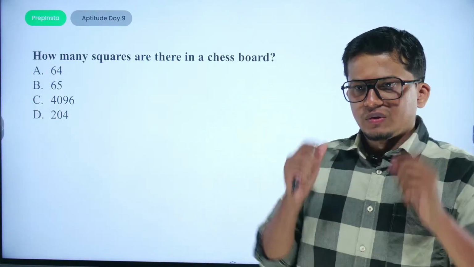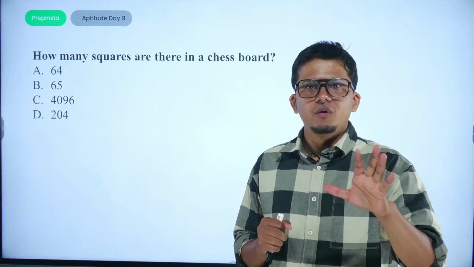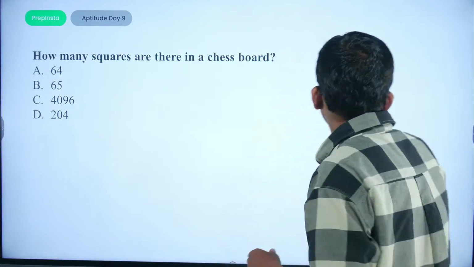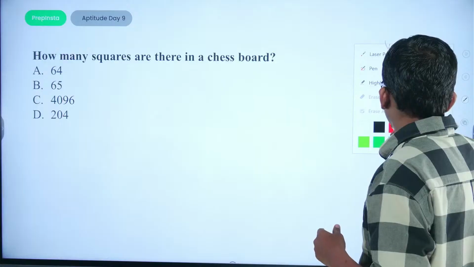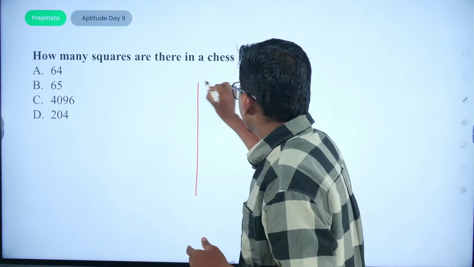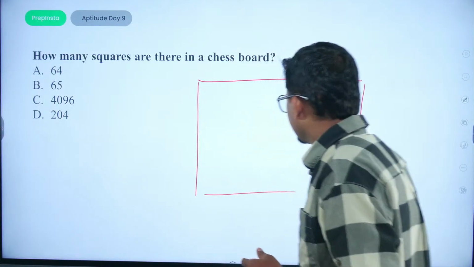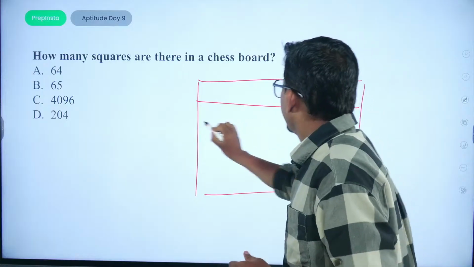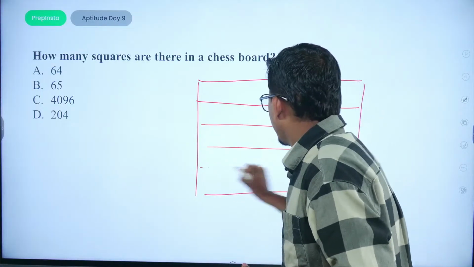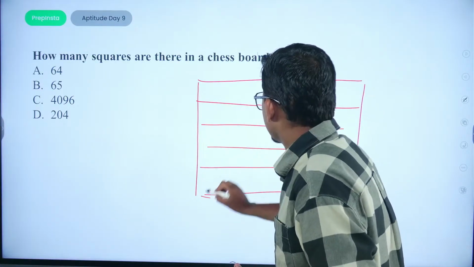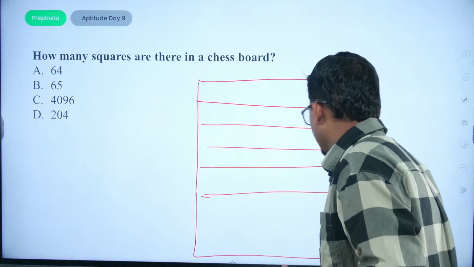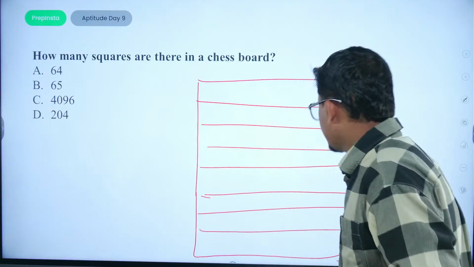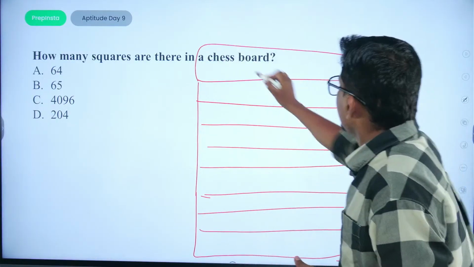Okay. So the right answer would be 204. 64 won't be the answer because if we check the matrix, it would be an 8 cross 8 matrix. If we look here, the chessboard has 8 rows and 8 columns.